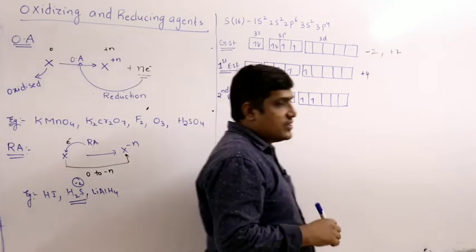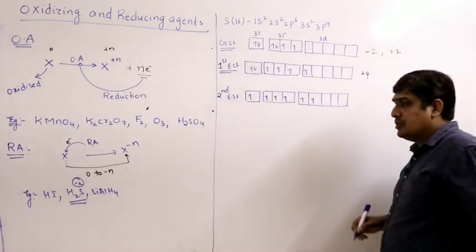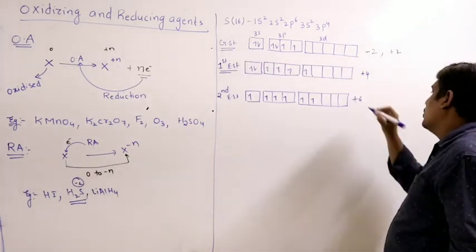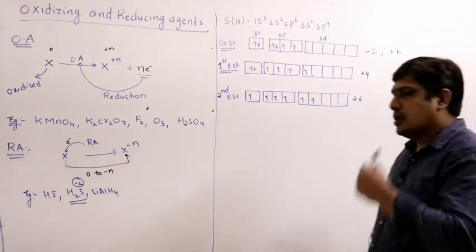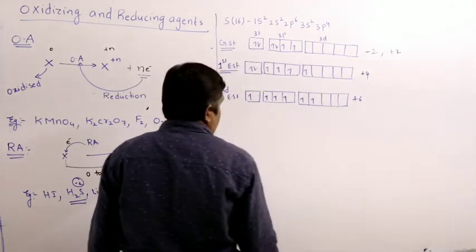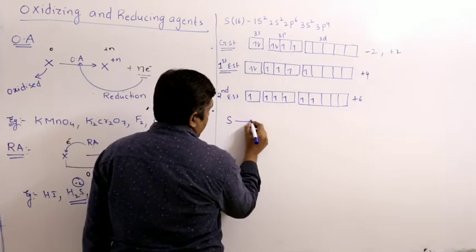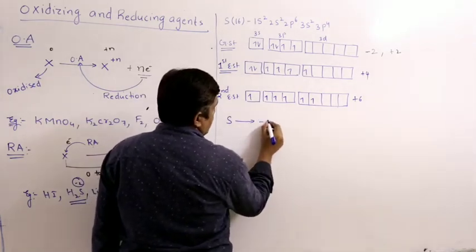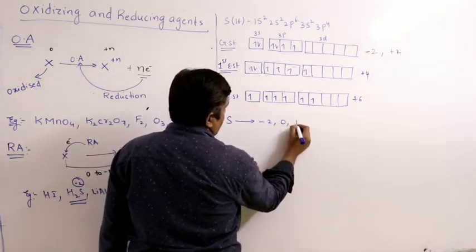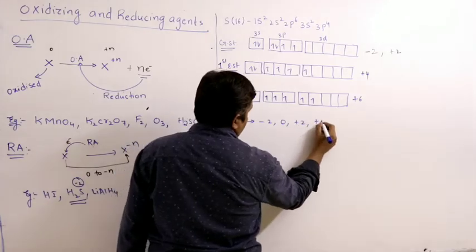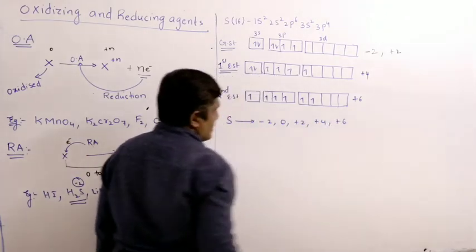Gaining 6 electrons is difficult, but it can share 6 electrons with a more electronegative atom, therefore it can show +6 oxidation state. So, what are the possible oxidation states for sulfur? -2, 0 in the elemental state, +2, +4, +6.